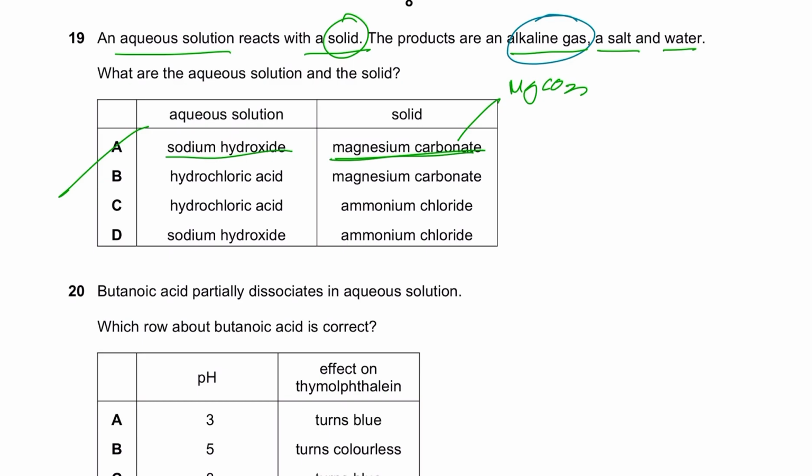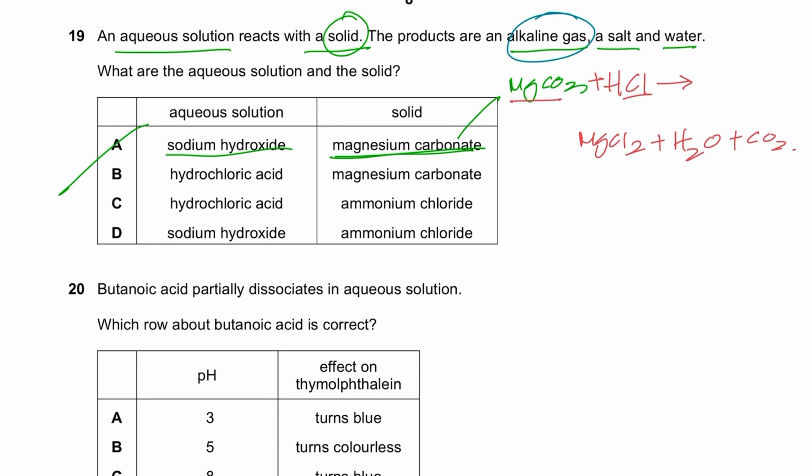Magnesium carbonate is a weak base. But we know that all metal carbonates react with acid to give a metal chloride. It will give you magnesium chloride, H2O, and carbon dioxide, right? These are the products: salt, water, and carbon dioxide. But carbon dioxide is not an alkaline gas. It's an acidic gas, a non-metal oxide, right? Non-metal oxides are acidic oxides.